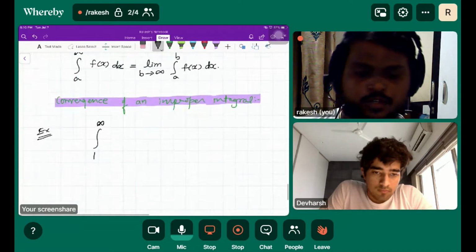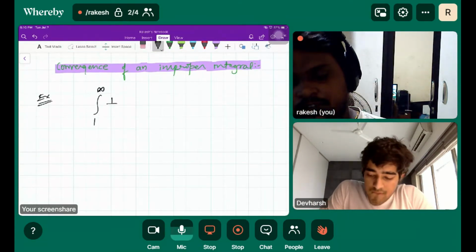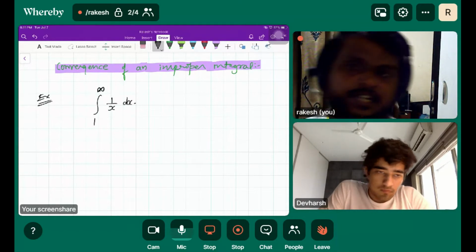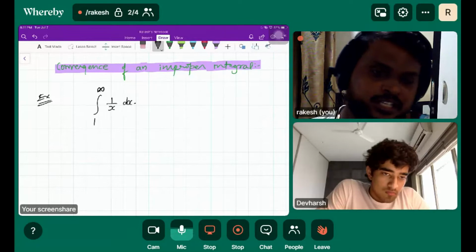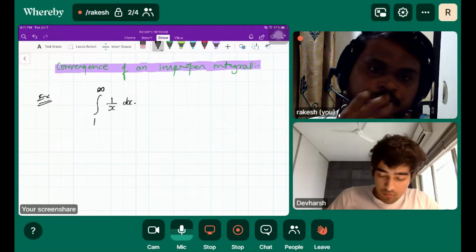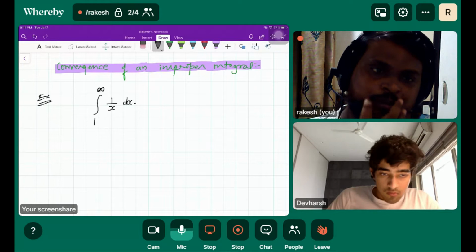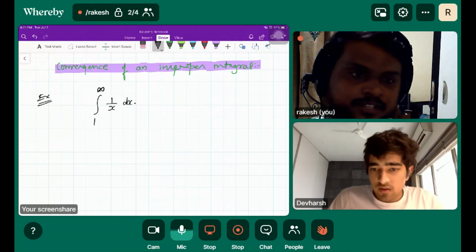So the question is, for this series, this is an improper integral. Now let's find out whether this is convergent or divergent. If you can recall, this 1 by x is nothing but the harmonic series.